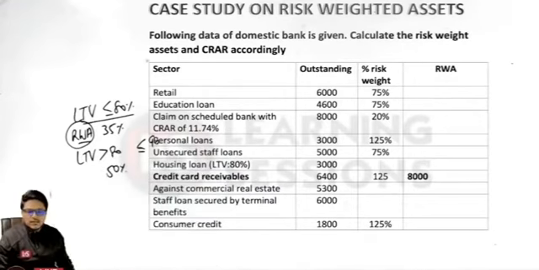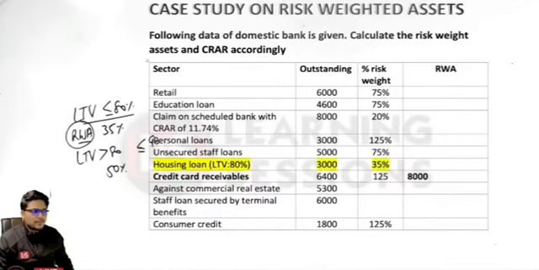So over here we are given LTV equal to 80%, which is permissible under the 35% category. So over here we'll be taking the risk weightage percentage as 35%. We're talking about the housing loan. So here is an update related to that. Previously it was amount based, but now it is LTV based. For housing loan over here, it will be 35%.